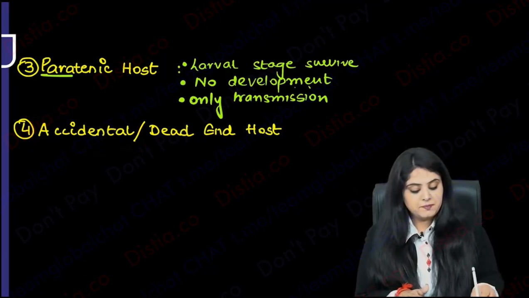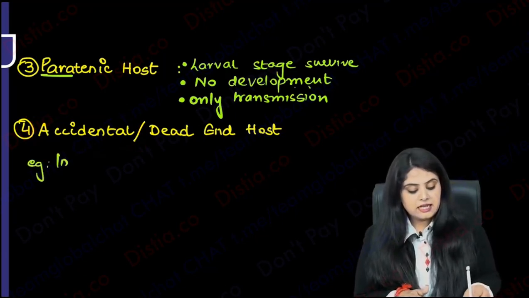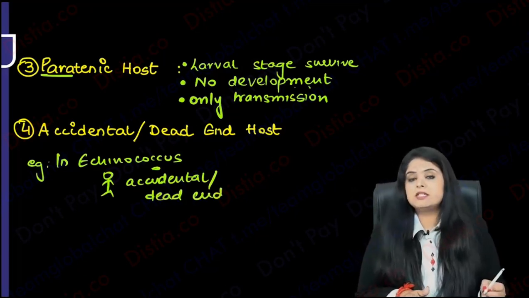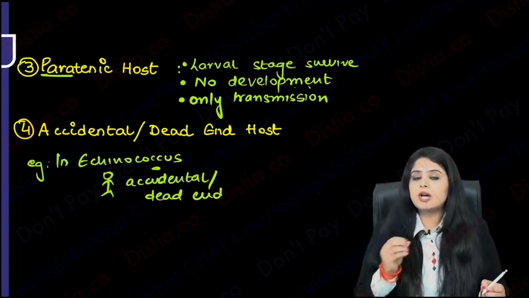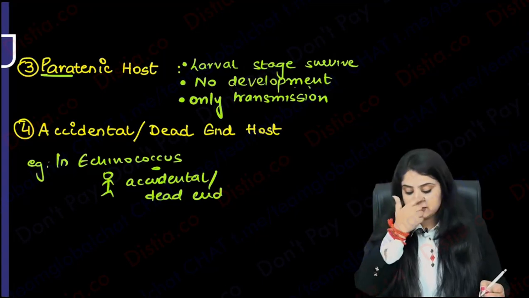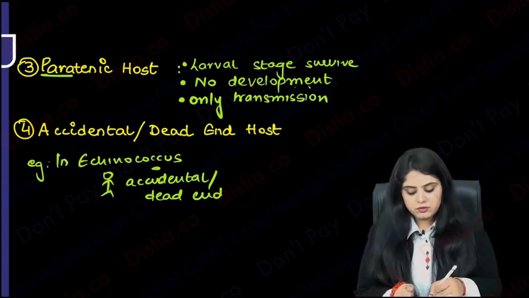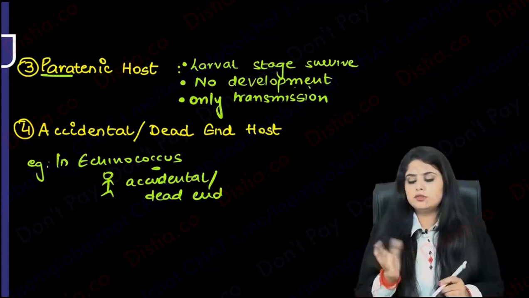For example, in Echinococcus granulosus, humans are the accidental host. Humans are the accidental or the dead-end host. Actually, we can be intermediate also, but we are actually the accidental or dead-end hosts, where it comes into us by chance. So that is something which is very important. I hope everyone's okay with these definitions because we are now moving forward.